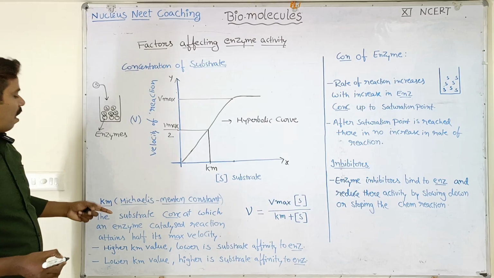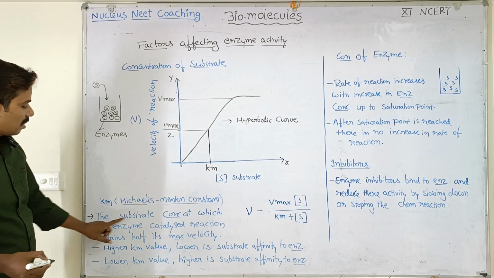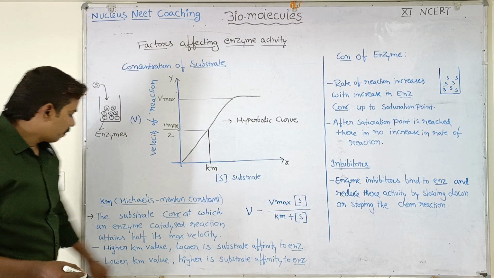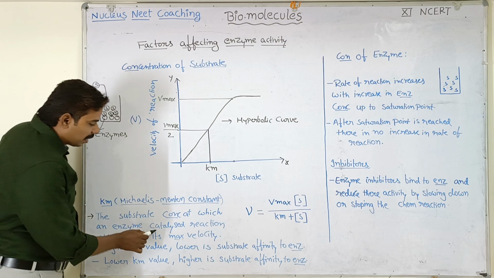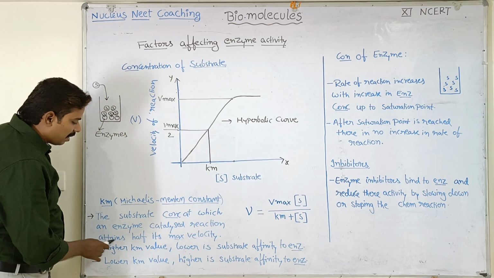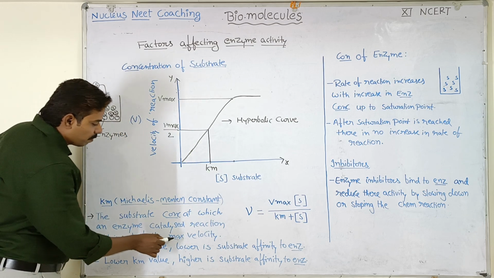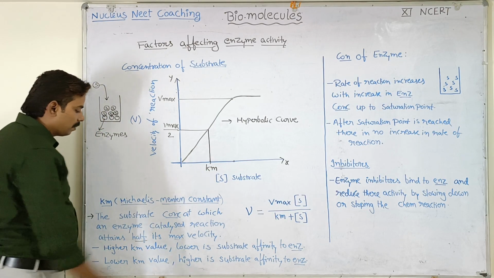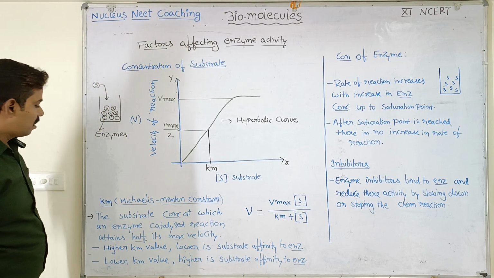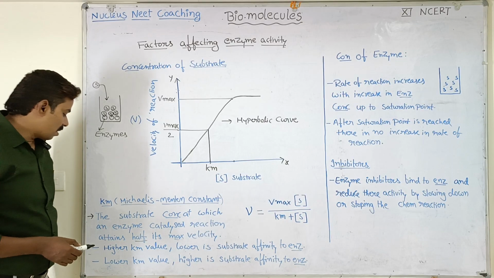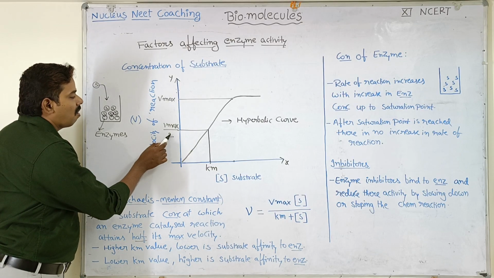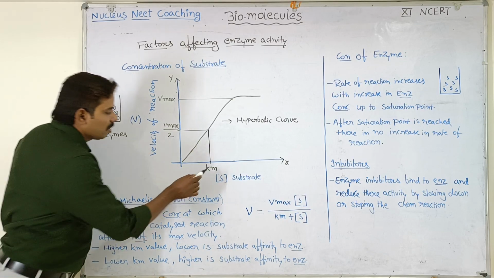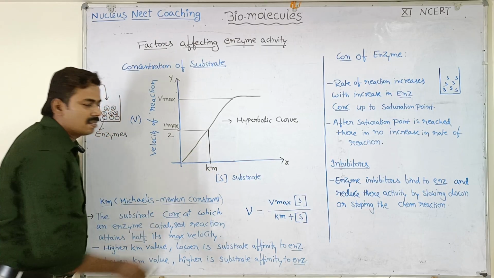Okay, what is Km? Km is the substrate concentration at which an enzyme catalyzed reaction attains half its maximum velocity. That substrate concentration is called Km.